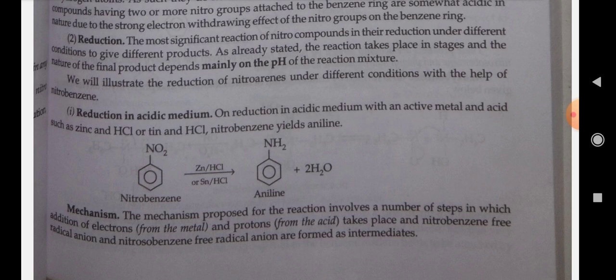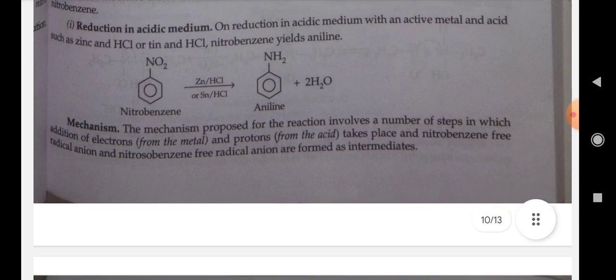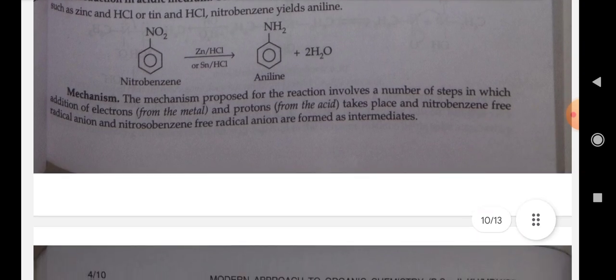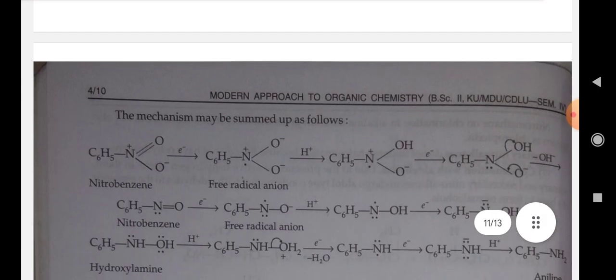Mechanism. The mechanism proposed for the reaction involves a number of steps in which the addition of electrons takes place, and nitrobenzene free radical anion and nitrosobenzene free radical anion are formed as intermediates. The mechanism may be summed up as follows: C6H5 single bond N positive double bond O single bond O negative in the presence of negative electrons.